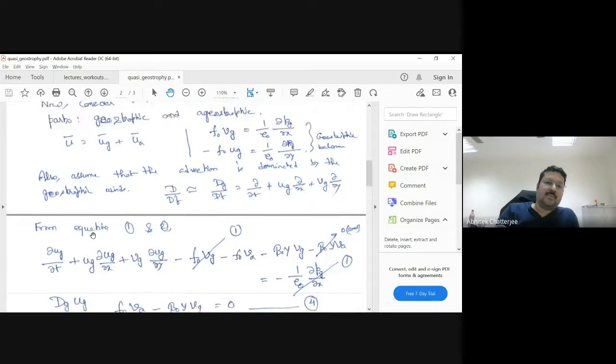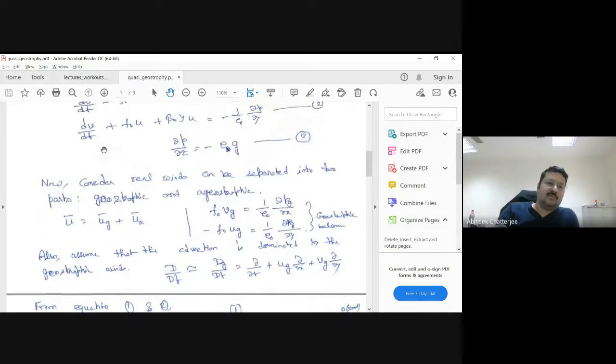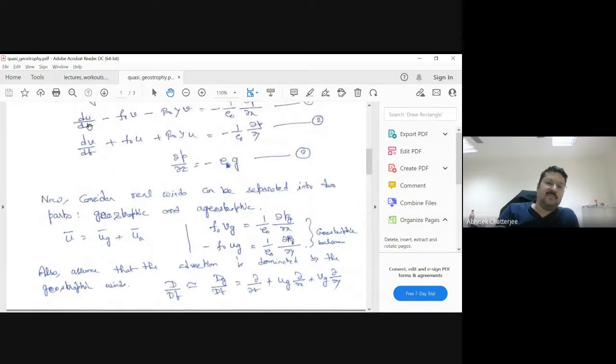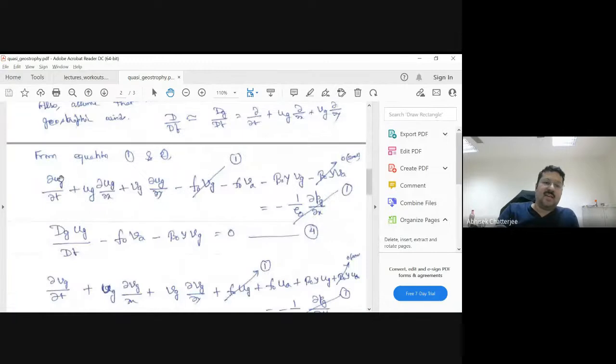My first term is du by dt, so that is del Ug by del t plus Ug del Ug by del x plus Vg del Ug by del y. This is nothing but dUg by dt, the first term.